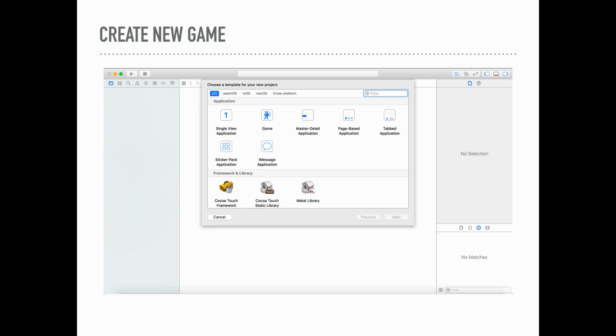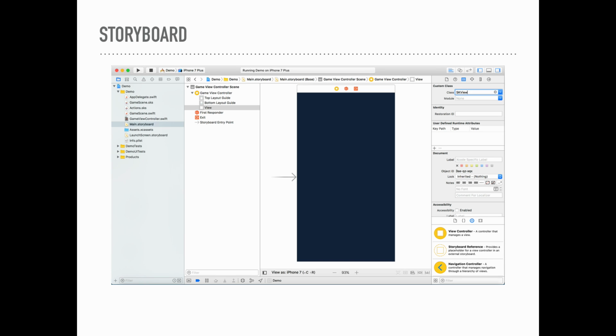The first thing we need to do is create a new game in Xcode, and you do that with File, New Project, and you'd select the game one. It's got a little dude doing something. When you open up your project, it's going to look pretty similar to what a normal project looks like. There's a couple of big differences. When you open up your storyboard, you're going to see that you have a view controller. It's set up for you, and the only difference is that your view is actually an SKView instead of a UIView.